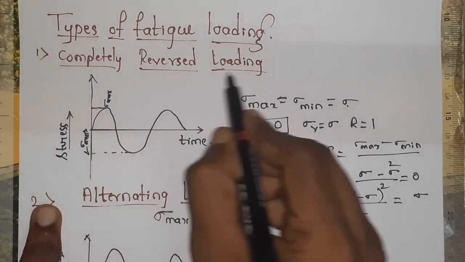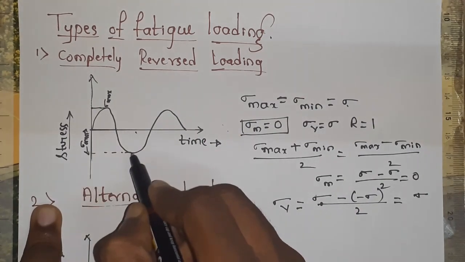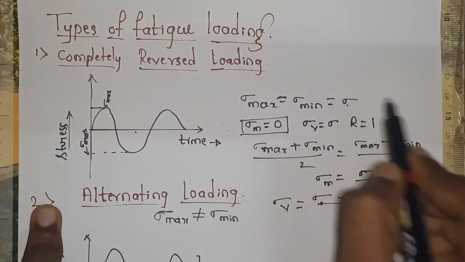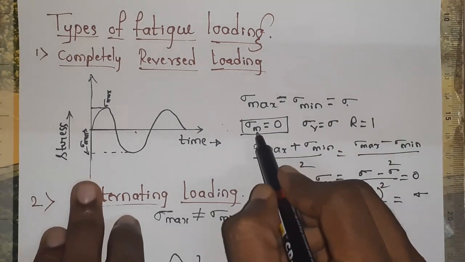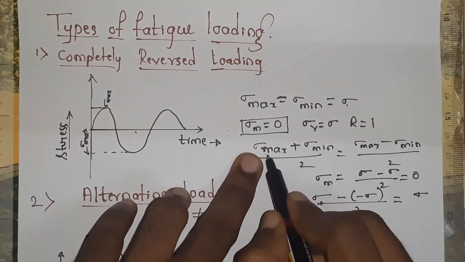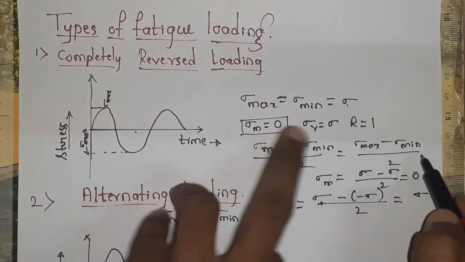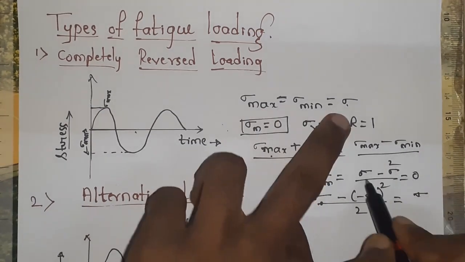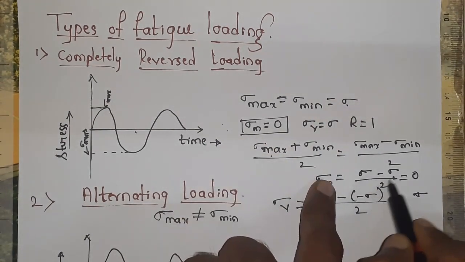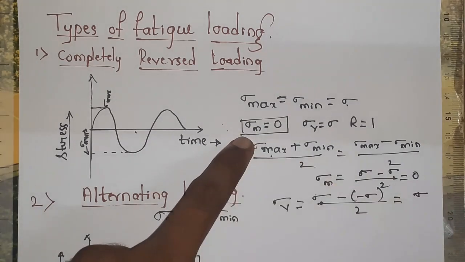In the completely reversed loading, sigma max is equal to sigma minimum in magnitude, so I will call it sigma. How do we get sigma mean equal to 0? Sigma mean is sigma max plus sigma min divided by 2. Sigma max is sigma and sigma min is minus sigma, so sigma minus sigma divided by 2 is 0. So we get sigma mean as 0.